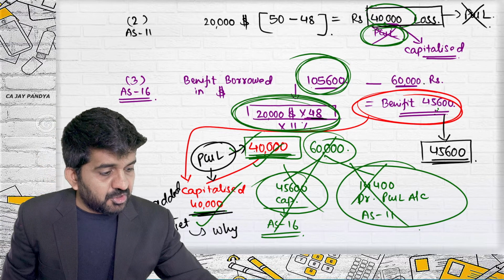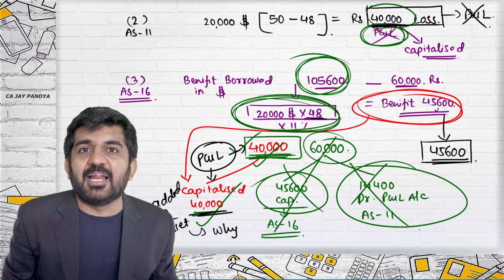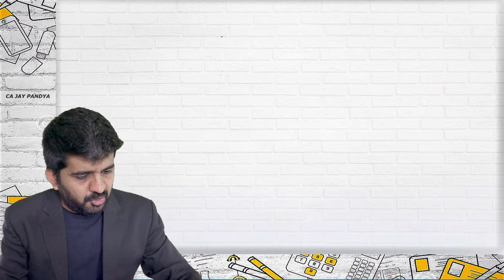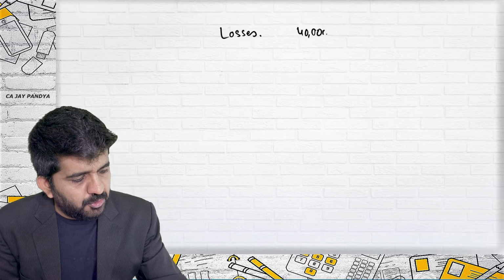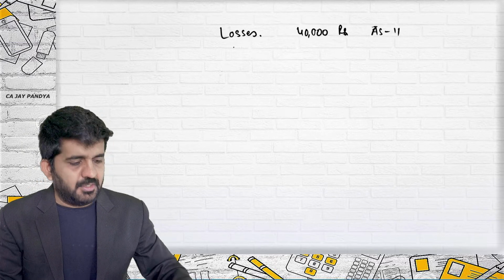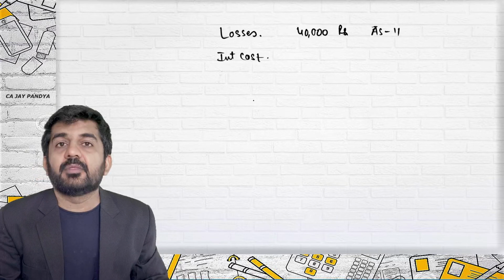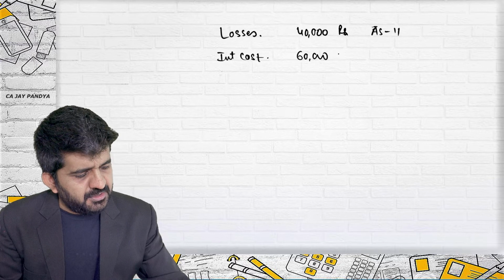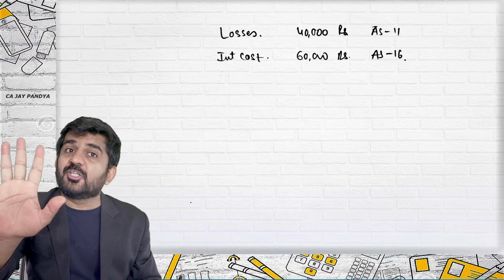Try to understand, otherwise what would have happened? This 40,000 would have gone to P&L account. Try to concentrate. What are your losses? 40,000 rupees as per AS 11. Interest cost, 60,000 rupees as per AS 16. These are the two major costs.